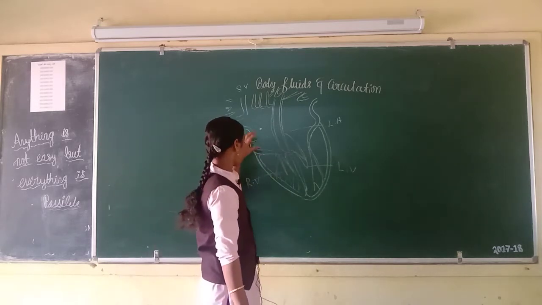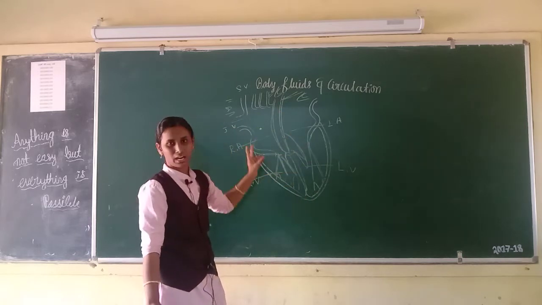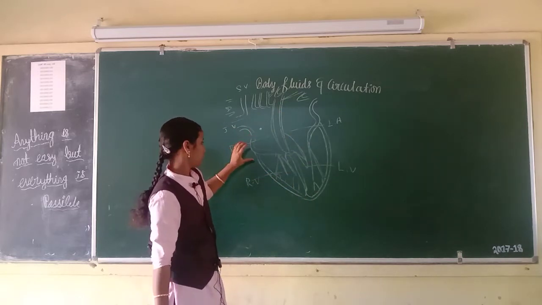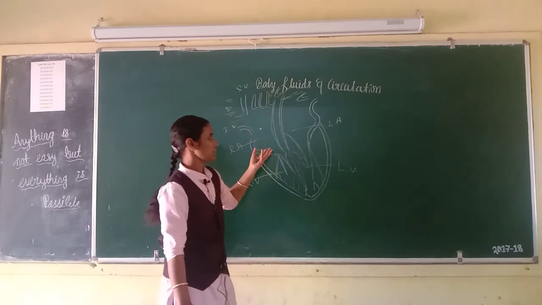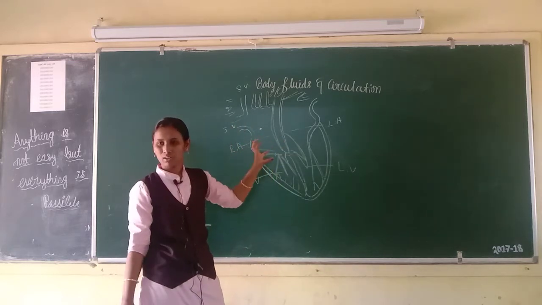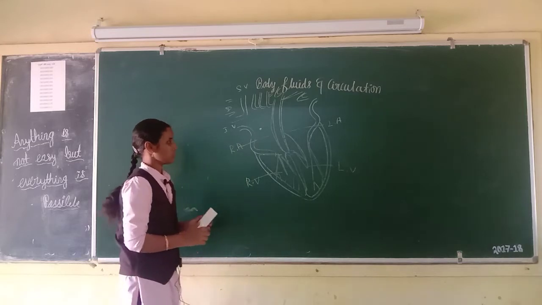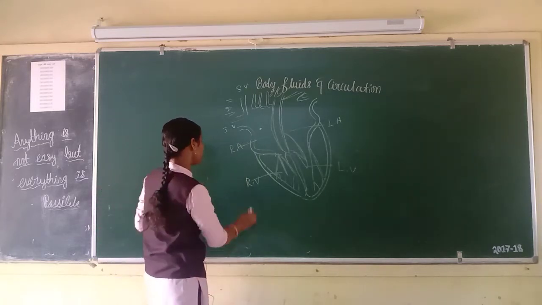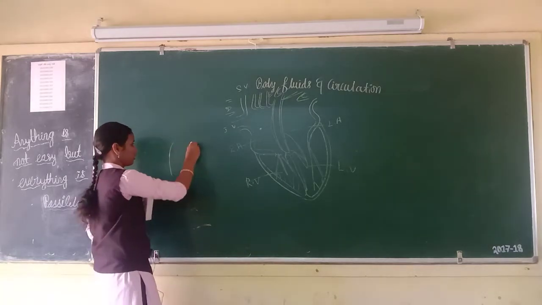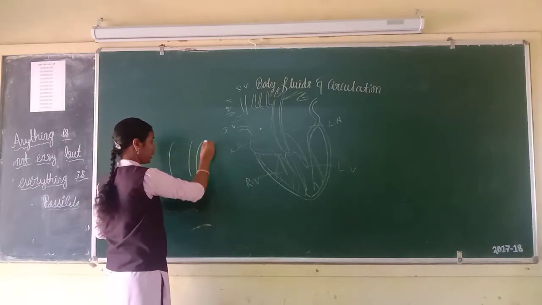Then the heart is protected by the pericardium layer. This is the location of the heart. What is the function of the heart? Pumping the blood, that is the work of the heart. Then the pericardium layer and membrane of the heart.